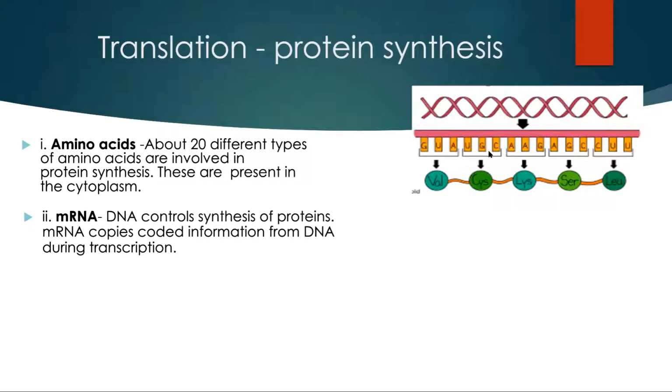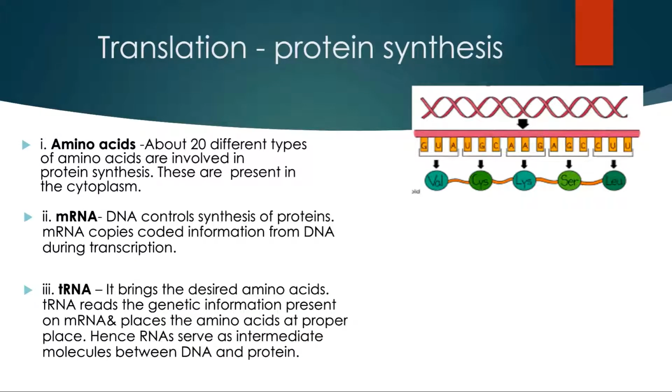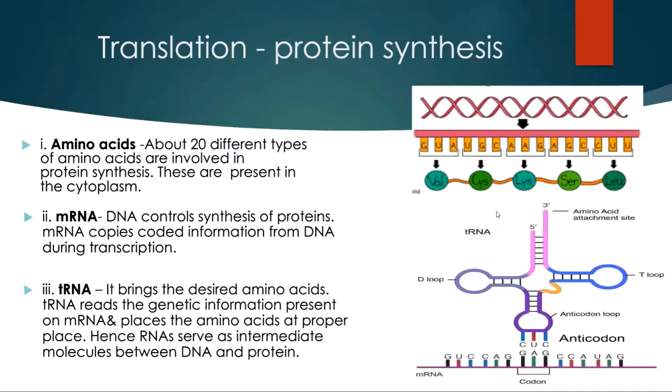Then next is transfer RNA. Transfer RNA brings the desired amino acids which are present in the cytoplasm. Amino acids are the raw material, but these amino acids cannot recognize the coded language or the codons present on the messenger RNA.